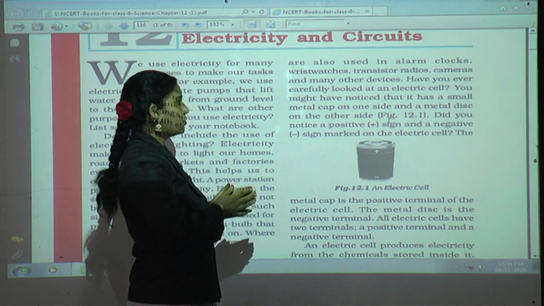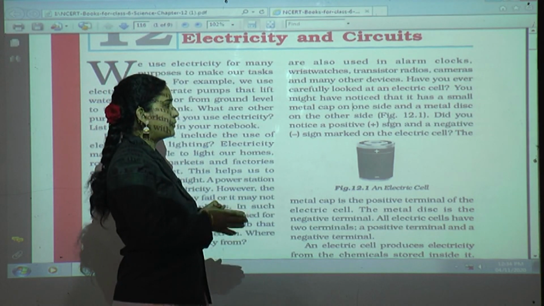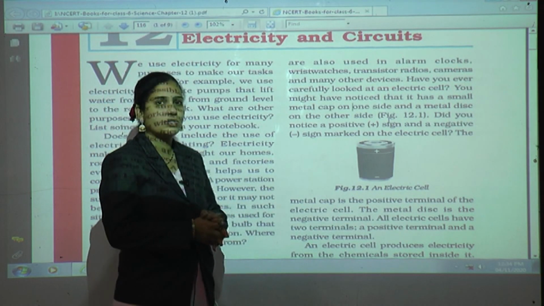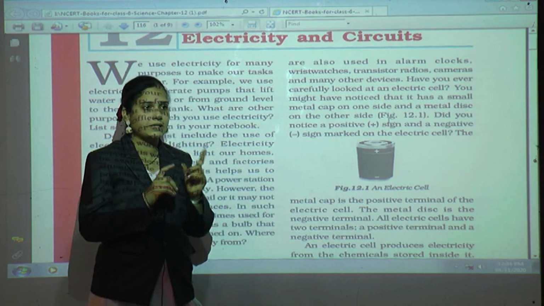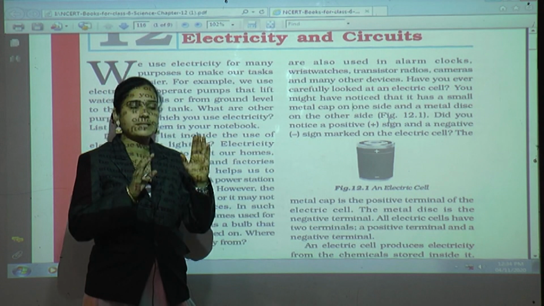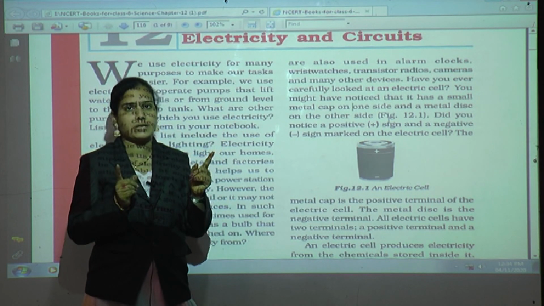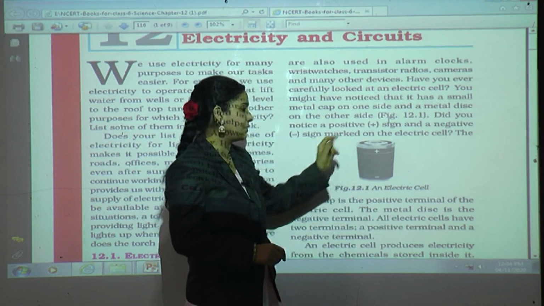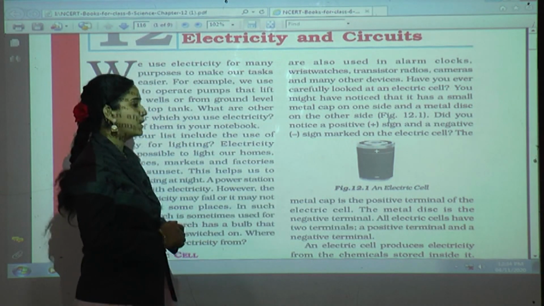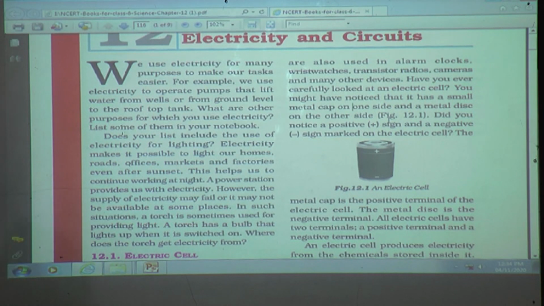Did you notice a positive sign and negative sign marked on the cell? You have a remote in your home, isn't it? In that you have a cell, and you can see a positive and negative sign on the cell. The metal cap is the positive terminal of the electric cell. The metal disc is the negative terminal.